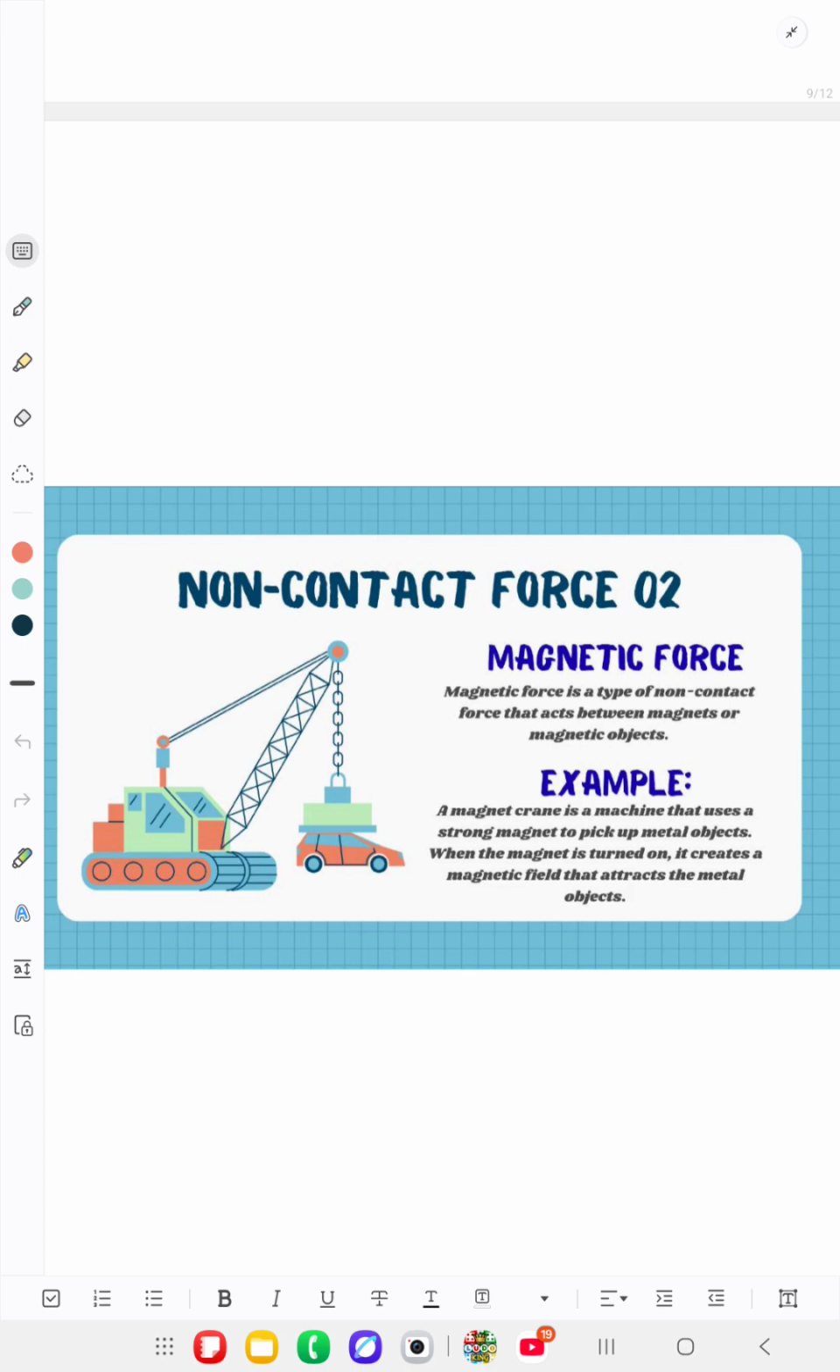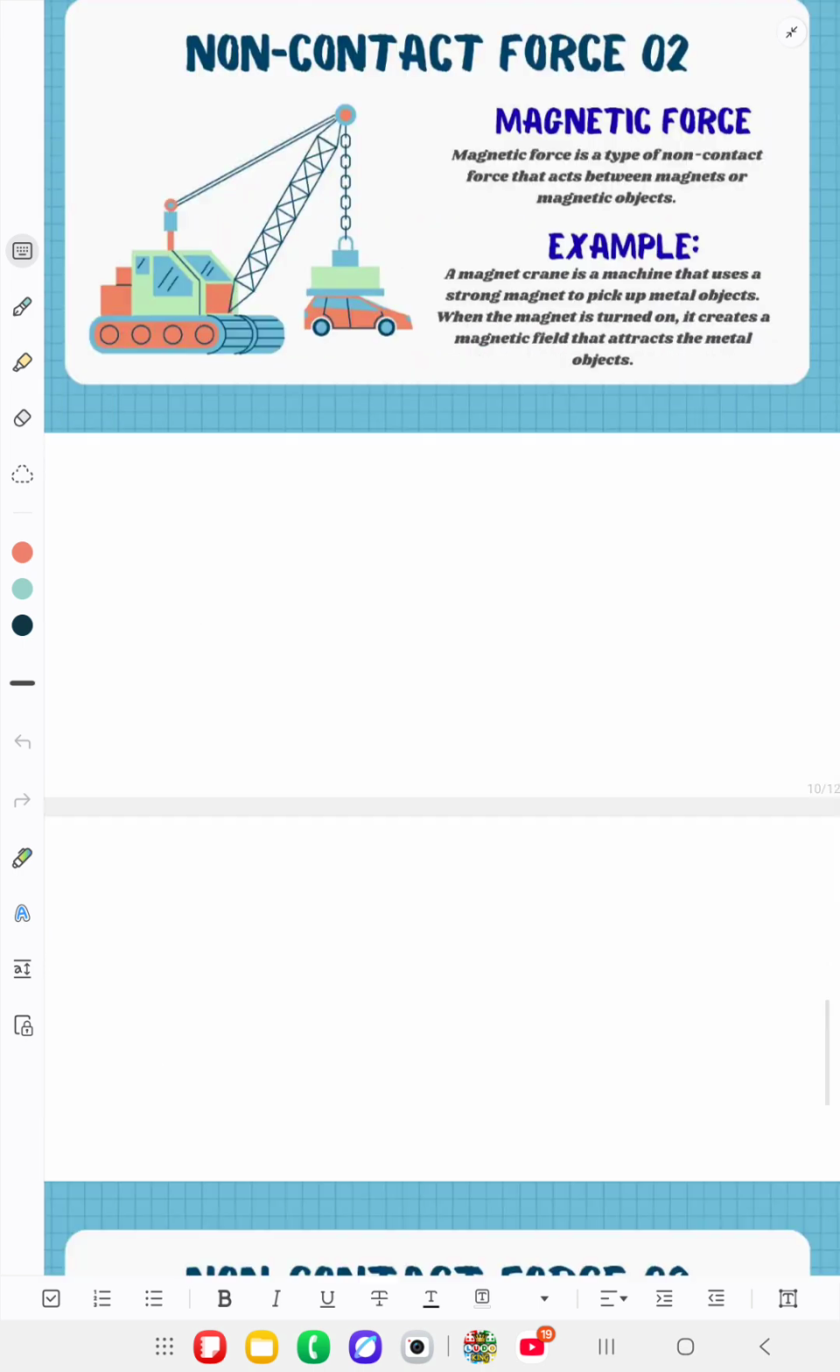Magnetic force. Magnetic force is a type of non-contact force that acts between magnets or magnetic objects. For example, a magnet crane is a machine that uses a strong magnet to pick up metal objects. When the magnet is turned on, it creates a magnetic field that attracts the metal objects.